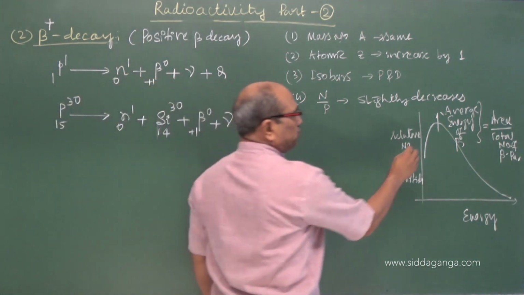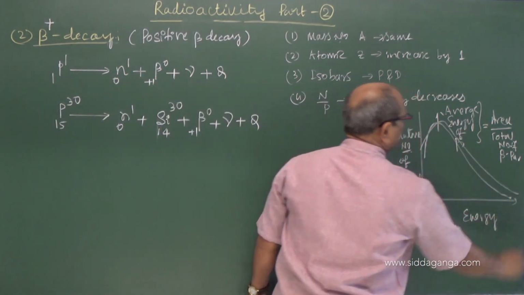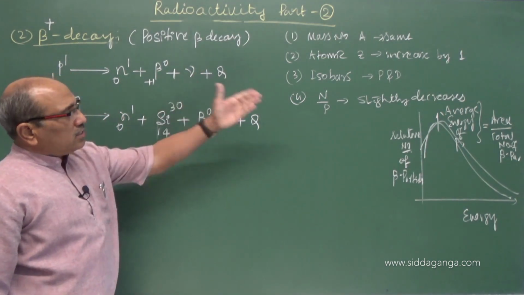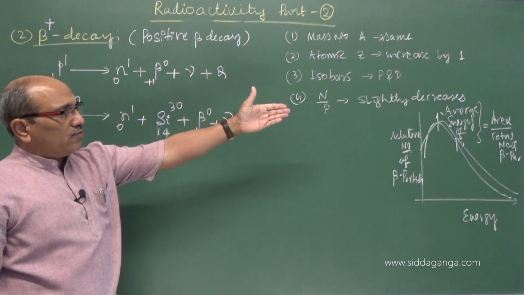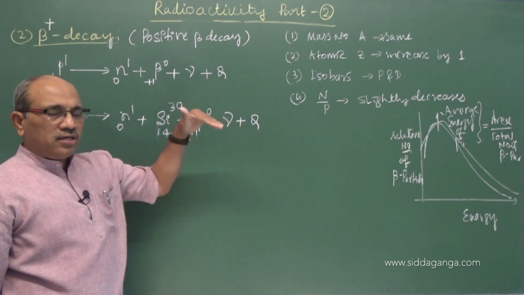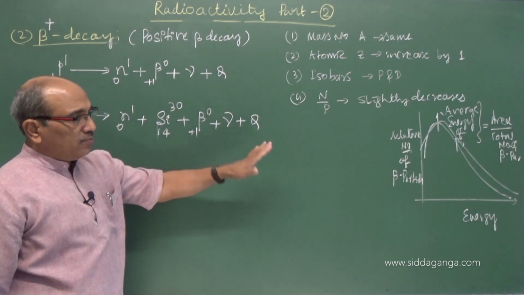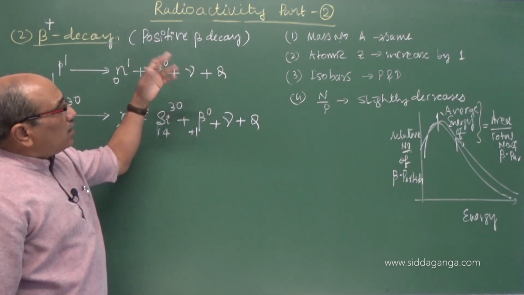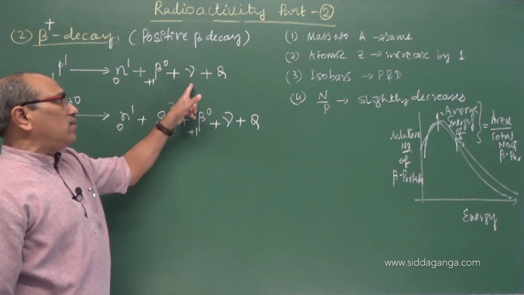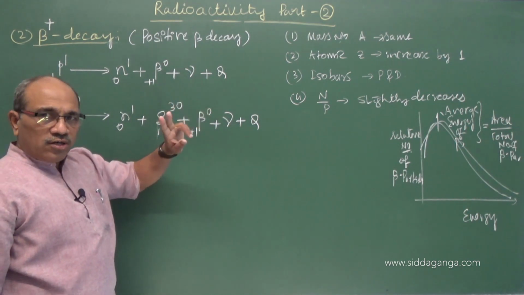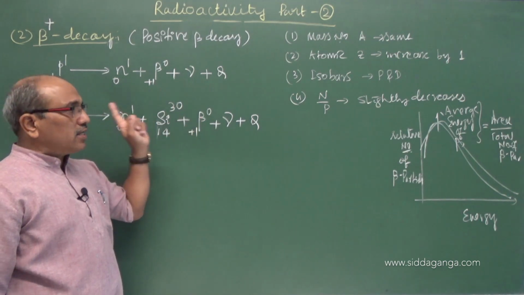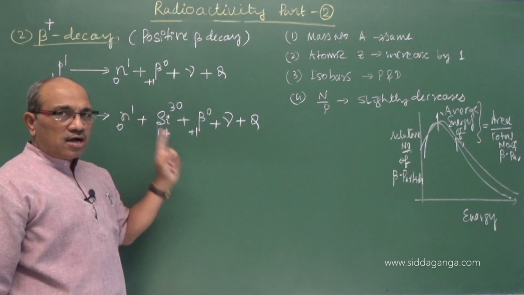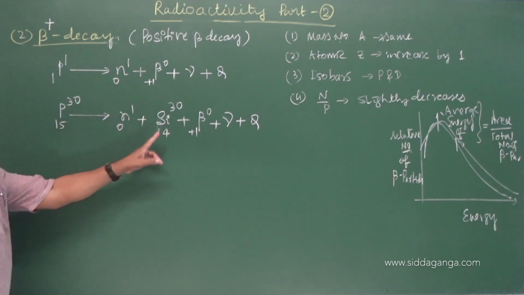Even in positive decay, the energy distribution is observed to be similar to this curve. It also exhibits the same variation, and we can get the average energy of each beta particle as the area under the curve divided by the total number of beta particles emitted in that interval. So neutrino is a particle and antineutrino is the antiparticle of this neutrino. Both have no charge, no rest mass, carry the missing energy of the beta decay, and have spin half. So this is the specific example given.